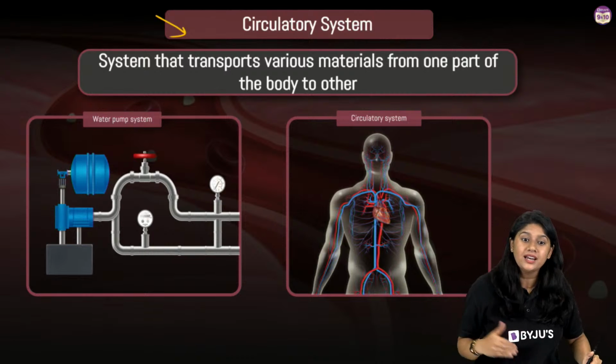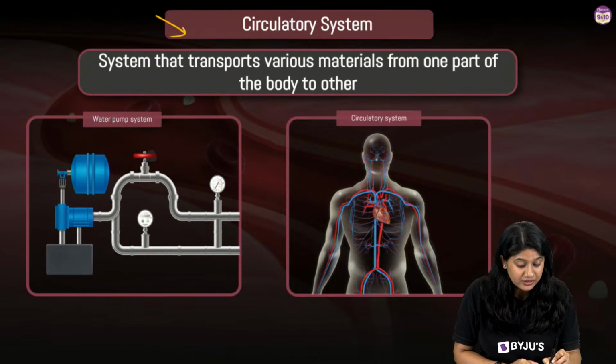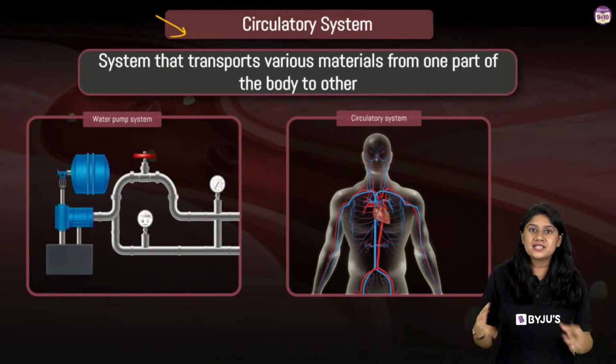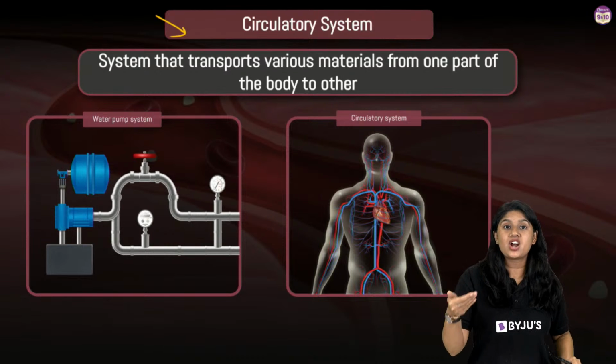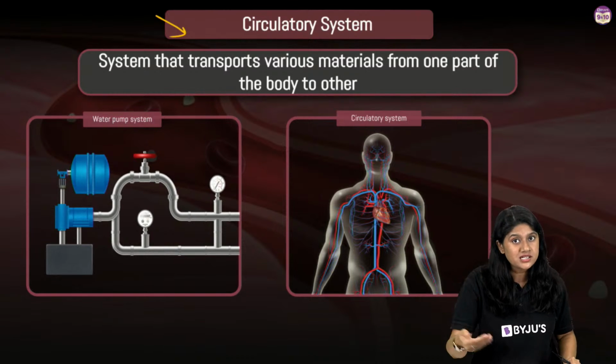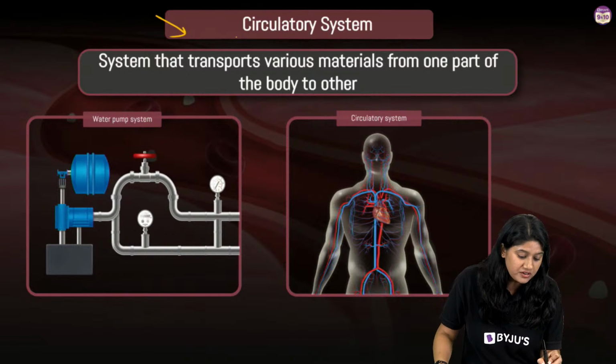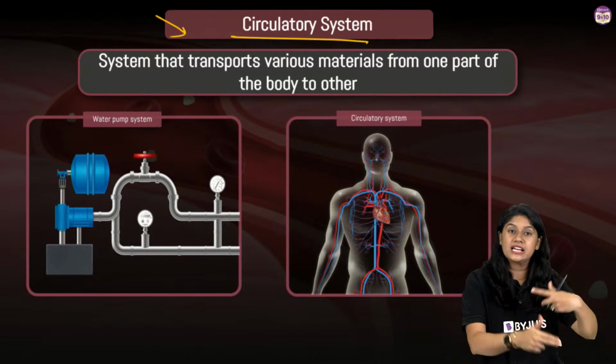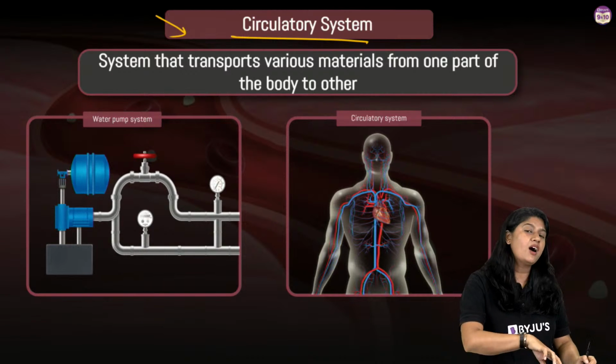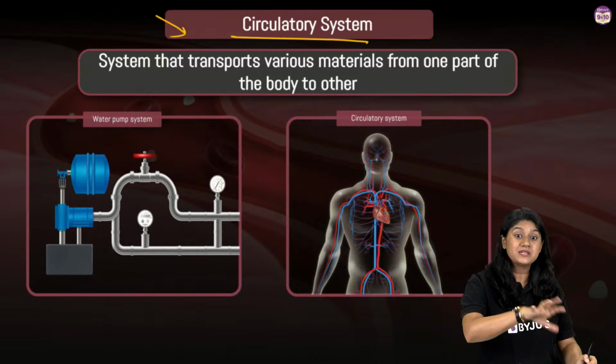Keeps on happening again and again. So the circulatory system in our body is an amazing system that helps in the transportation of gases, nutrients, waste, etc. The circulatory system helps in circulating these things inside the body. So here we are comparing it with a water pump system.